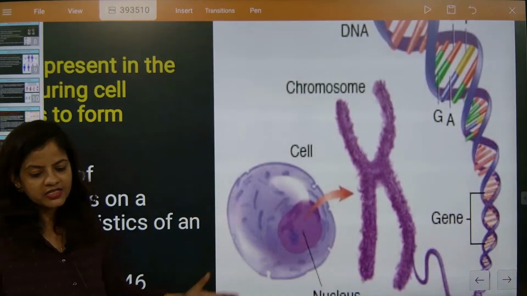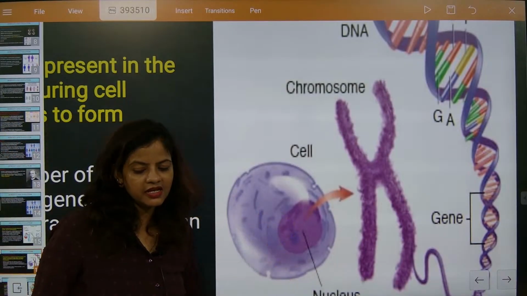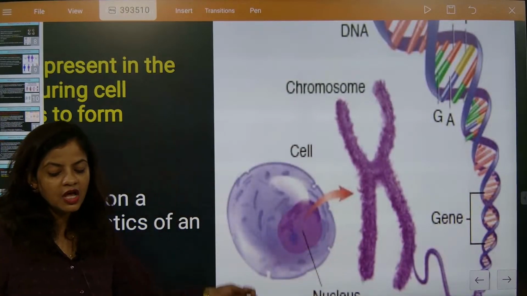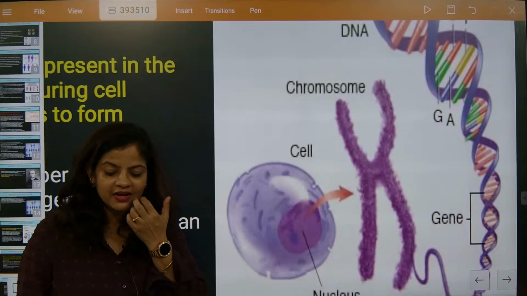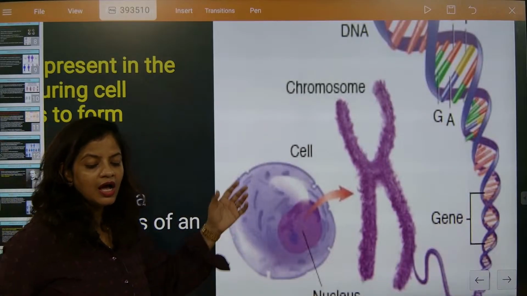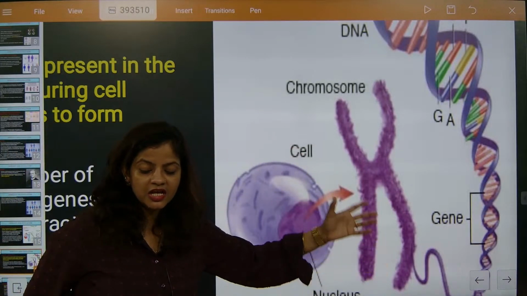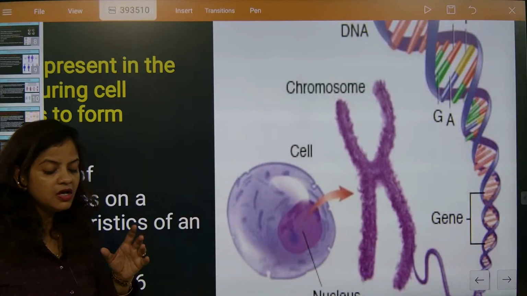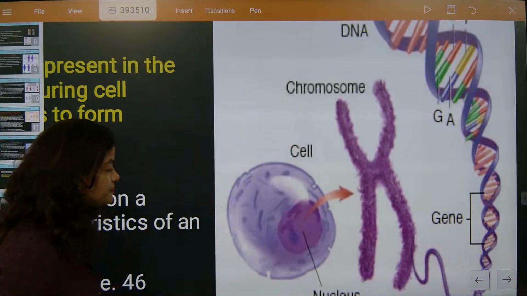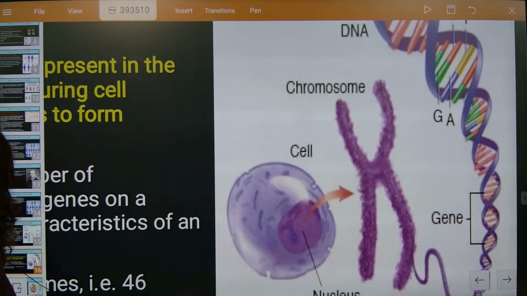Inside cell, what is there? Inside cell, nucleus is there. Inside nucleus, you will get chromosomes. But beta, how will chromosomes be there? In that chromosome part, you will be seeing gene. Gene will be exactly present on DNA. Understood? So this is the most important section.